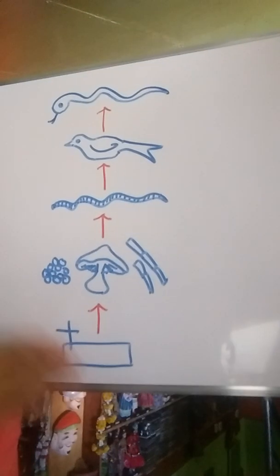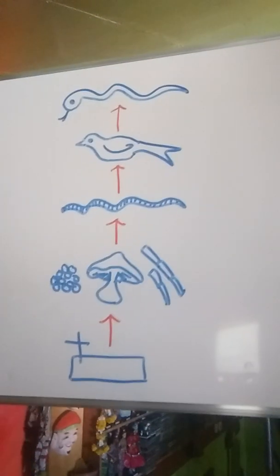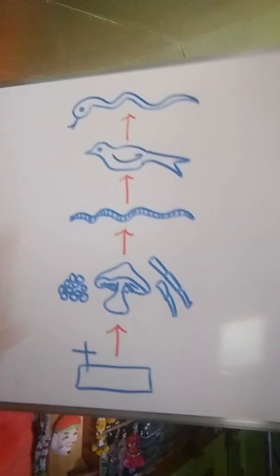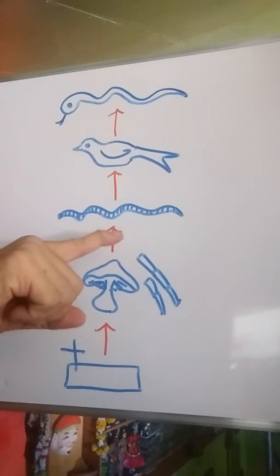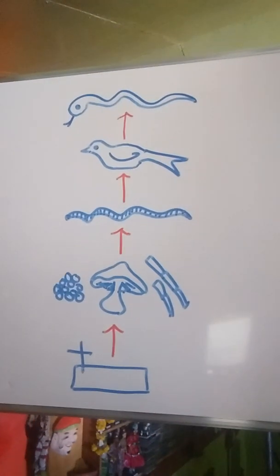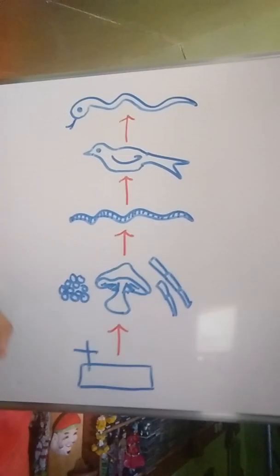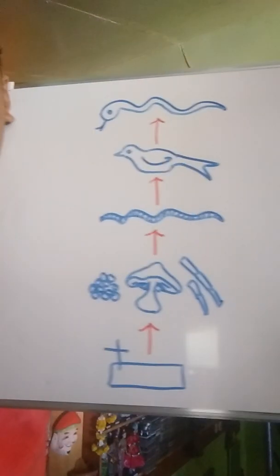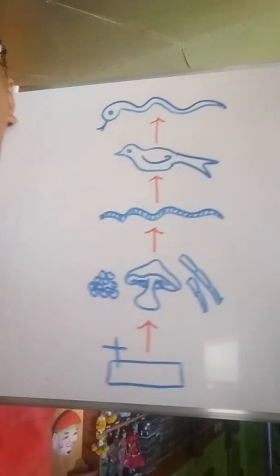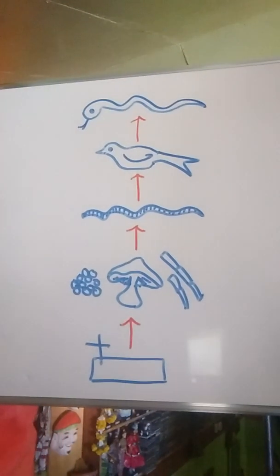The snake occupies the fifth trophic level. And because this snake feeds on the bird that feeds on the earthworm, this snake becomes our secondary carnivore. Because there is no other animal feeding on the snake, in this food chain our snake is the top carnivore.